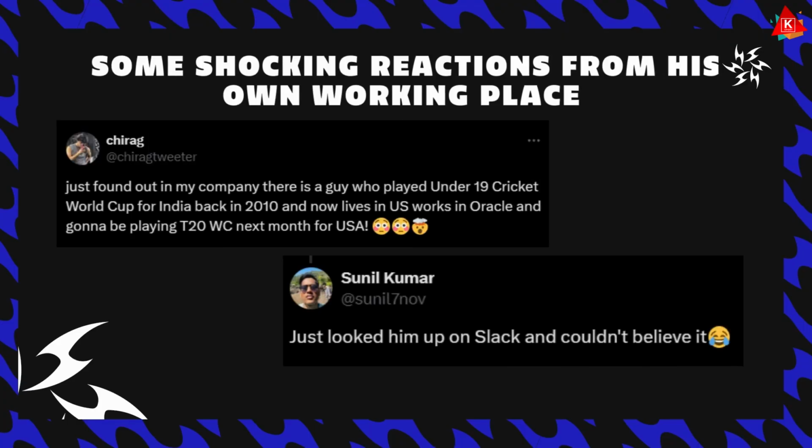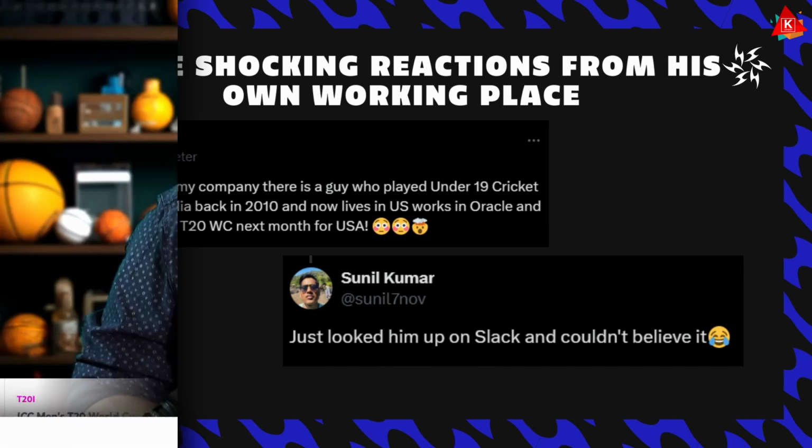His colleagues were stunned by the fact that this man, who has worked with them for almost a decade, moonlights as a professional cricketer during the morning and as an IT worker during the night. After nearly a decade of perseverance, Saurabh Netrawalkar will be representing the United States at the highest stage, playing in the T20 World Cup, where he'll be going up against some generational talents.